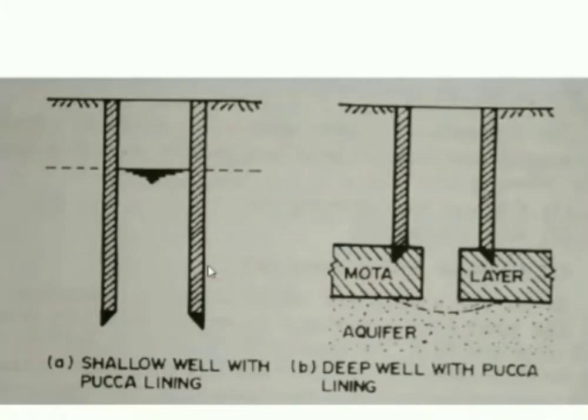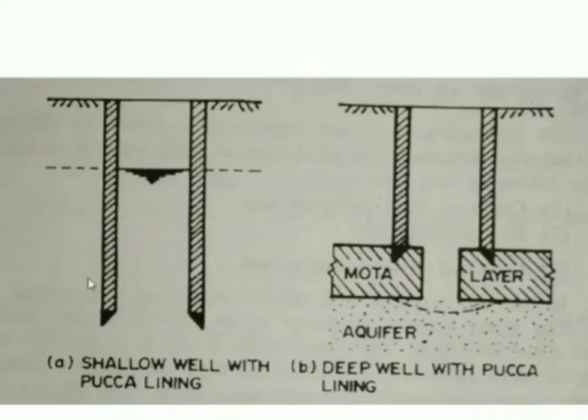As I was talking about the classification of the open wells the other way around, based on the type of lining provided. If the lining is not provided, then we call it a kacha well, but you may call it a temporary well because there is no lining and it is going to collapse up to some time, because it won't be stable. In case of open wells with a lining system, whether it is provided for the shallow well or the deep well, accordingly we are going to sketch it.